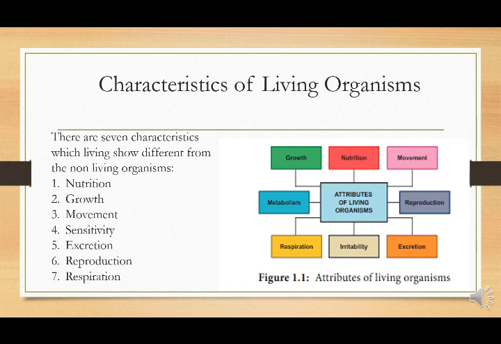Plants also take carbon dioxide and light and minerals, and they are being fed. So these are the characteristics or attributes of living organisms. Non-living things cannot have these kinds of attributes.